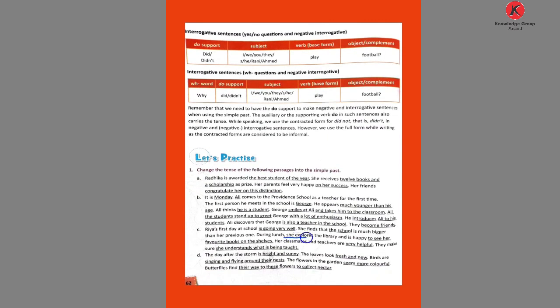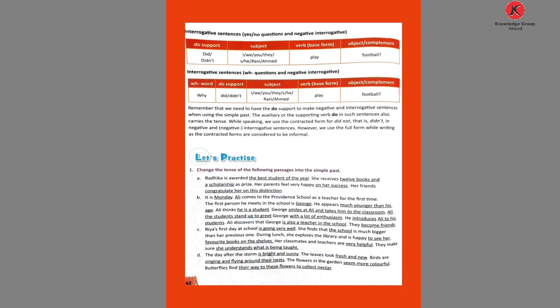She explored the library and is changes into was happy to see her favorite book on the shelves. Her classmates and teachers are changes into were very helpful. Then they make changes into made. They made sure she understood what was being taught. Is changes into was.